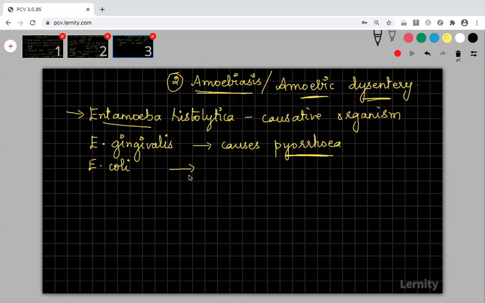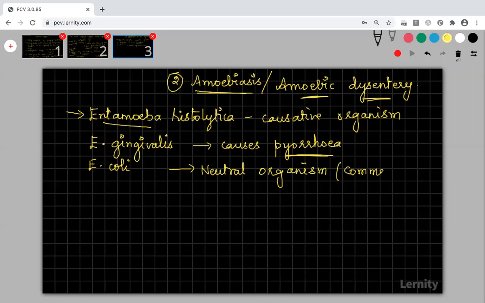And this Entamoeba coli actually will not cause any disease in humans. It is a neutral organism, which means it will neither give benefit nor cause disease in the human. This neutral organism can be called a commensal.